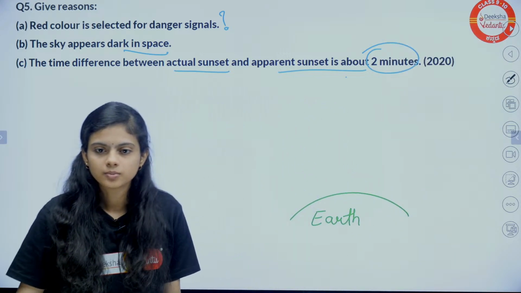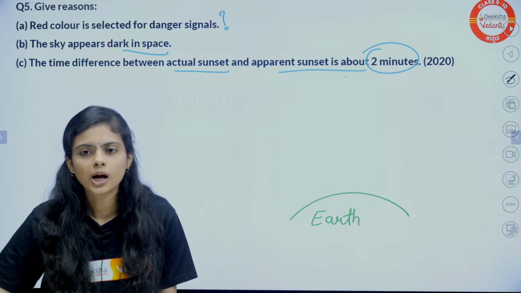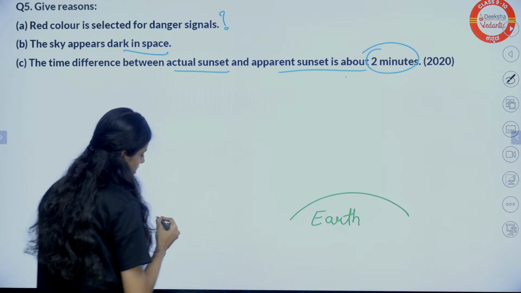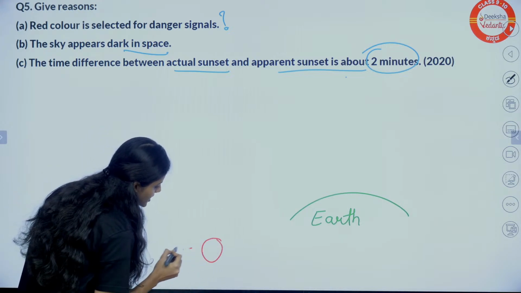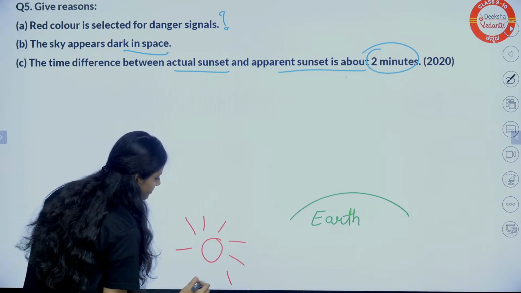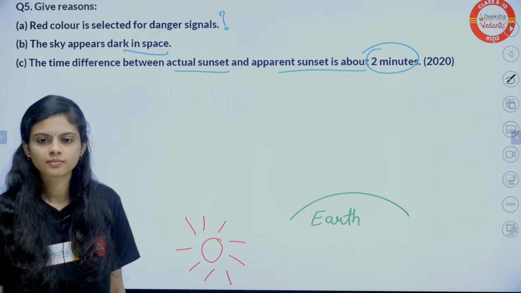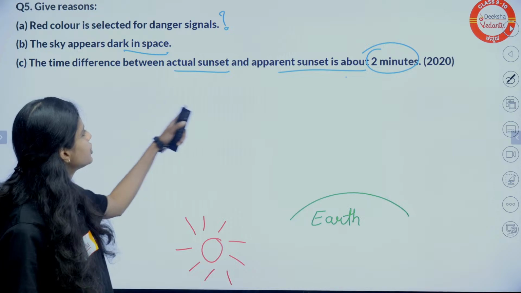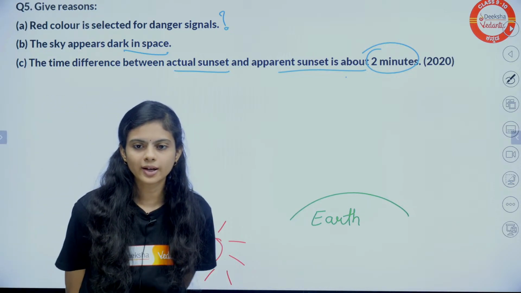Yes, tell me. Still no answer. What is the process? So this is the horizon, here is our sun. Scattering of light? No. Third question.